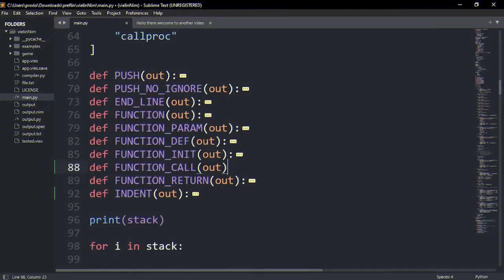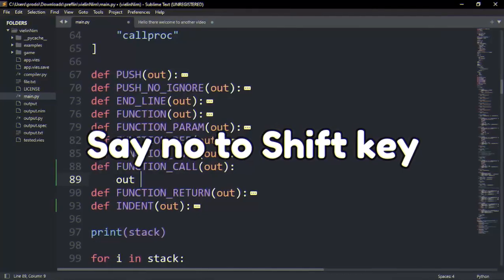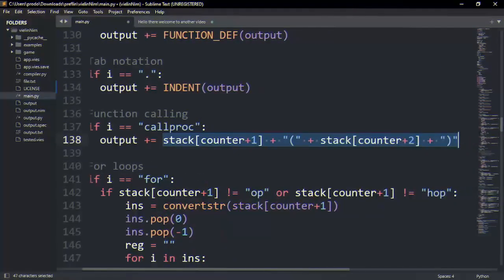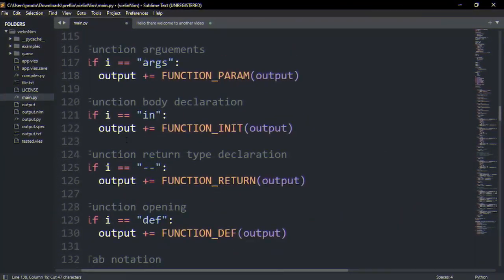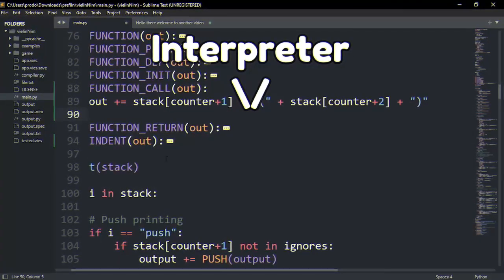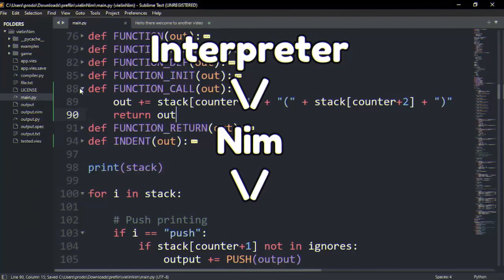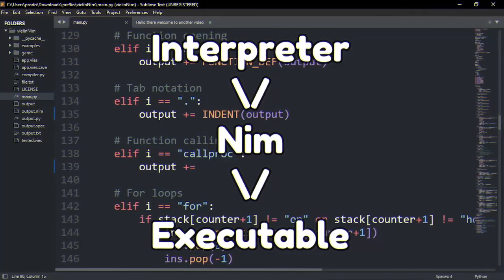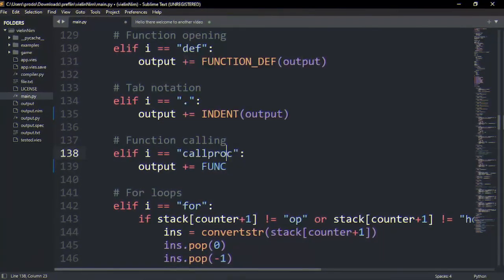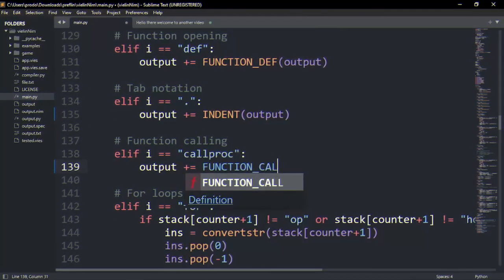A little bit of philosophy for the language was to minimize the use of the shift key when writing code, because I find it really annoying just having to press the shift key for some things like parentheses, curly braces, and so on. I wrote an interpreter in Python that would basically convert the instructions in my language into NIM code, and that NIM code will be compiled into an executable. This is definitely not the best way to do this. I just wanted to make this project something personally enjoyable to work on, and I do not care about it being used for serious work.